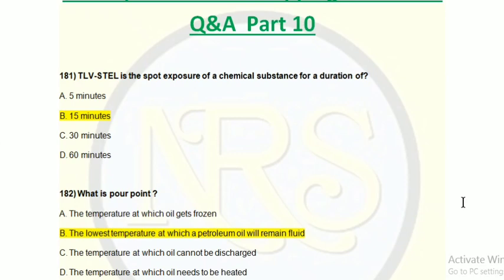So option A 5 minutes, option B 15 minutes, option C 30 minutes, option D 60 minutes. The correct answer is option B, 15 minutes.